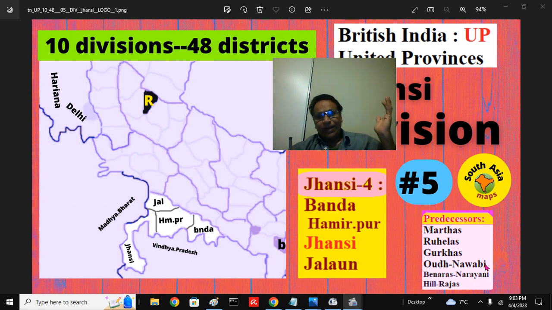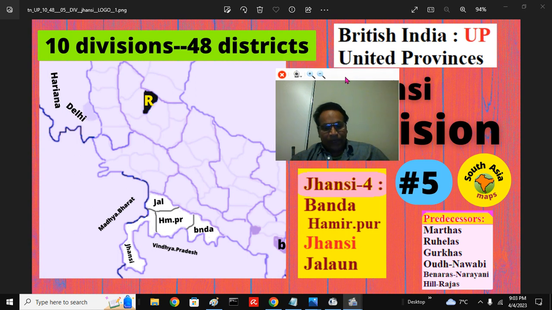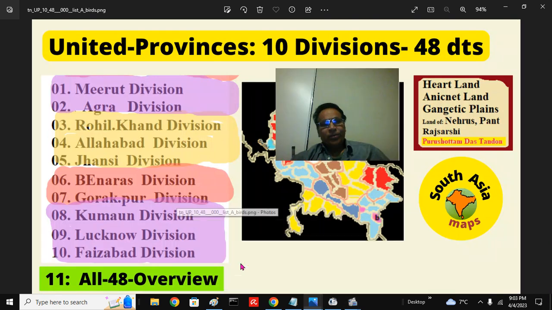The Audhi Nawabs, the Ayodhya Nawabs, ruled a much broader area, the Faizabad, Ayodhya region and Lucknow region. In the Purbiya region, the Benaras Rajas, the Narayani dynasty, ruled, along with other hill Rajas. In a series, the land was acquired and the province was made a British province.